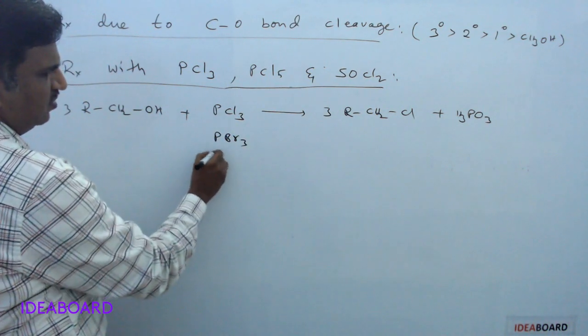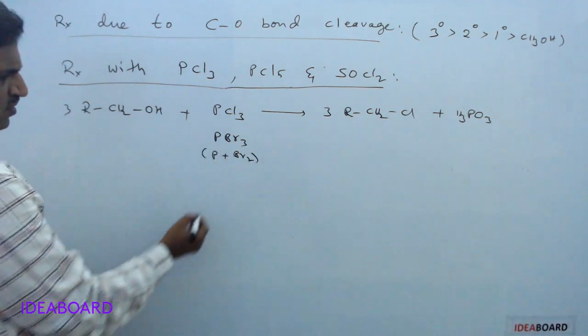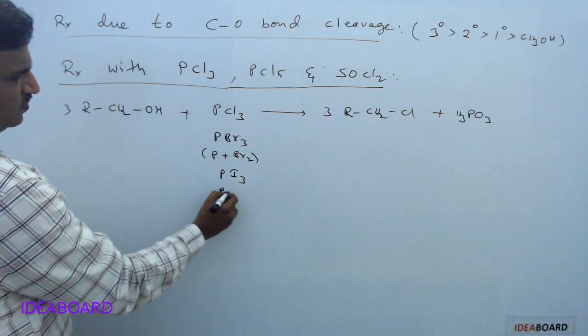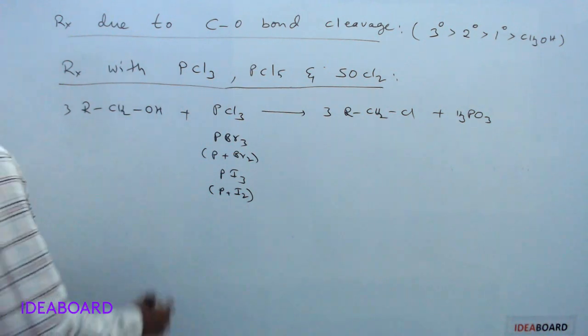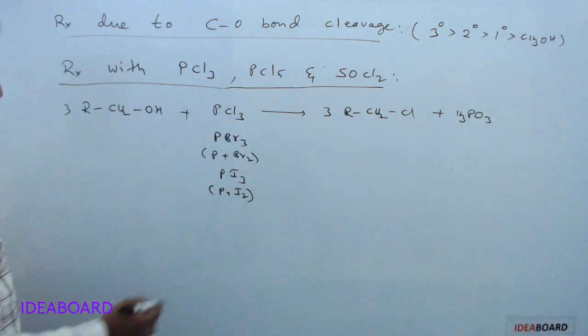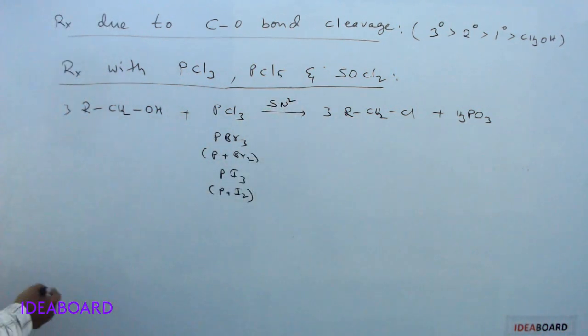Instead of PBr3, they can use phosphorus and bromine mixture also. And we can use PI3 also, or instead a phosphorus and iodine mixture. Okay, so this reaction occurs and gives the alkyl halide. And moreover, the important point is that this is an SN2 mechanism reaction.